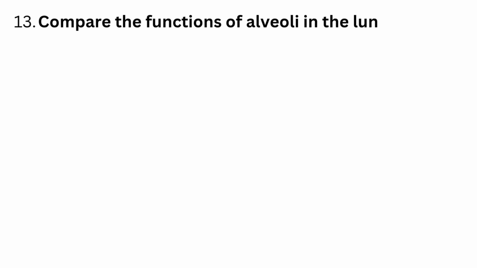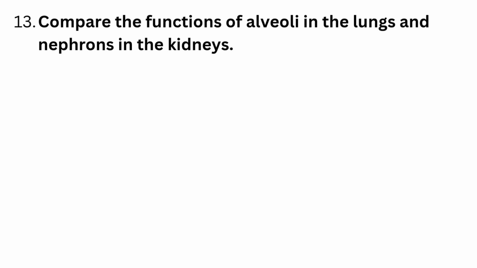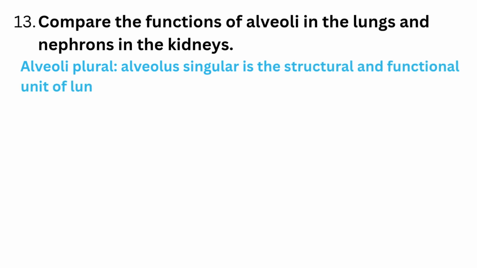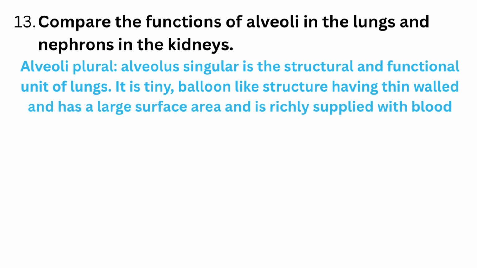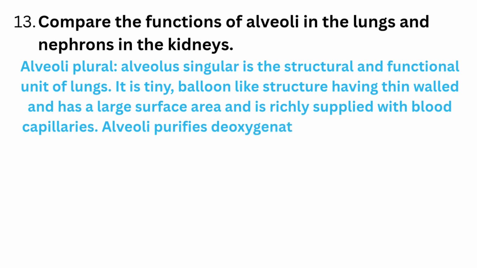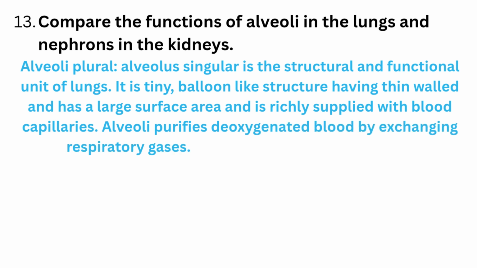Compare the functions of alveoli in the lungs and nephrons in the kidneys. Alveoli, plural, alveolus, singular, is the structural and functional unit of lungs. It is a tiny, balloon-like structure, thin walled, with a large surface area and richly supplied with blood capillaries. Alveoli purify deoxygenated blood by exchanging respiratory gases. It removes carbon dioxide from the blood.